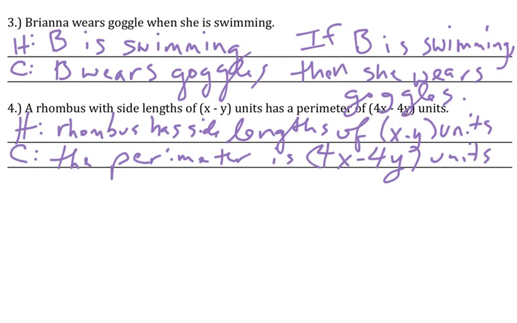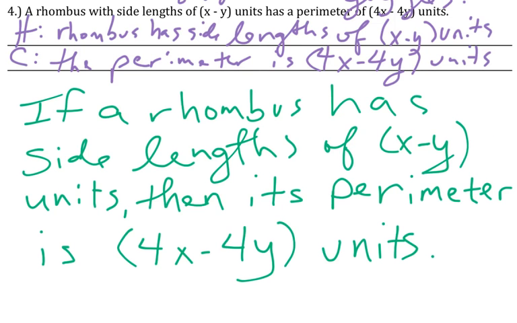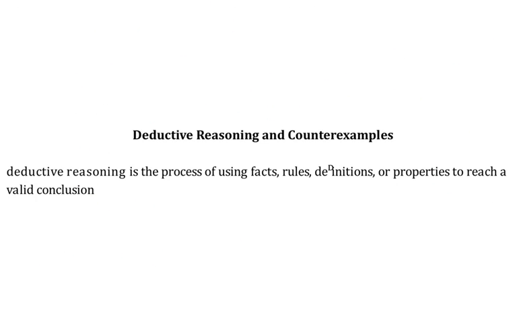In number 4, I have the rhombus has side lengths of x minus y units, then the perimeter is 4x minus 4y. Now this one actually, you could have a different shaped rhombus that has different labels. So in this one, it has to be in this direction. And so as I write the sentence out, if a rhombus has side lengths of x minus y units, then its perimeter is 4x minus 4y units. Take a moment to get caught up, and we'll stop this video here before moving on to the second types of problems.